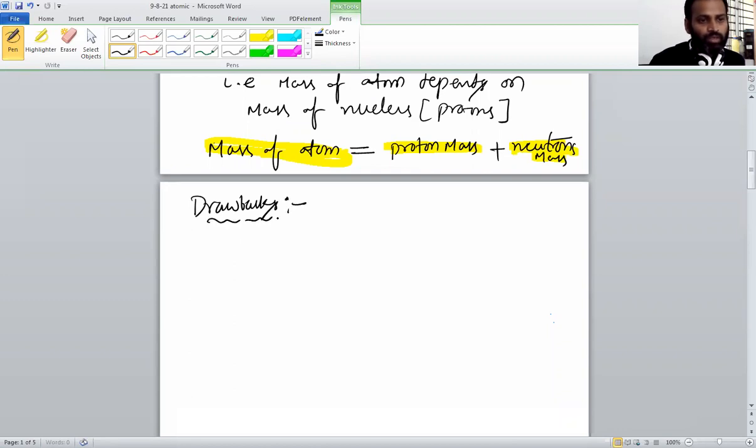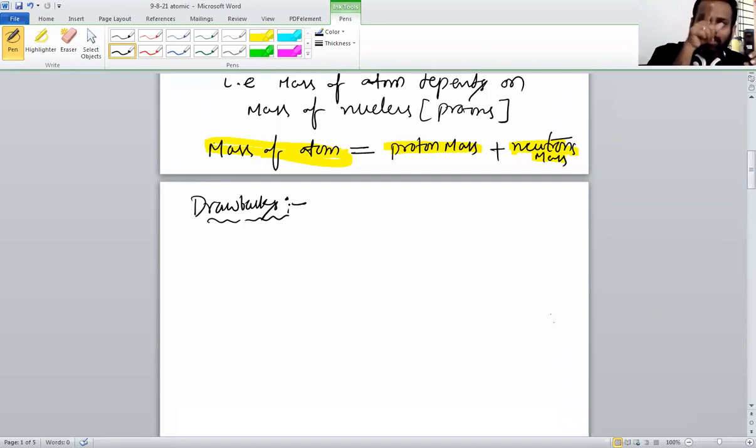So what are the drawbacks we have to discuss? Drawbacks means failures in this Rutherford atomic model. He failed in a few things. If electrons are revolving around the nucleus continuously, then they have to lose energy continuously and fall into the nucleus.